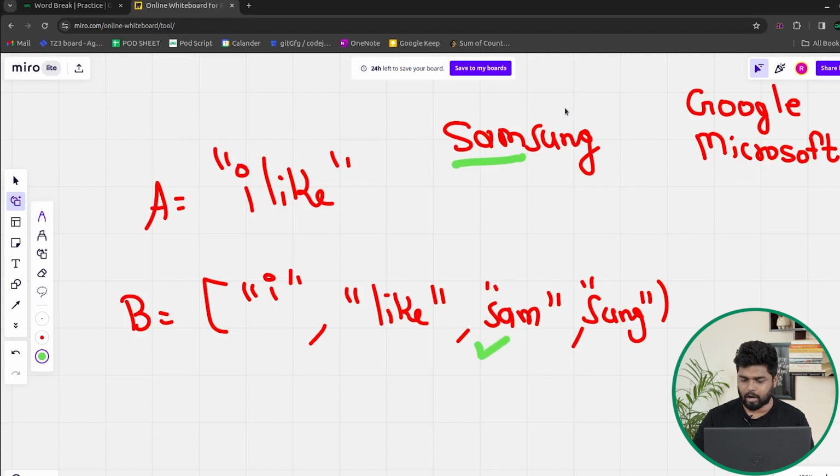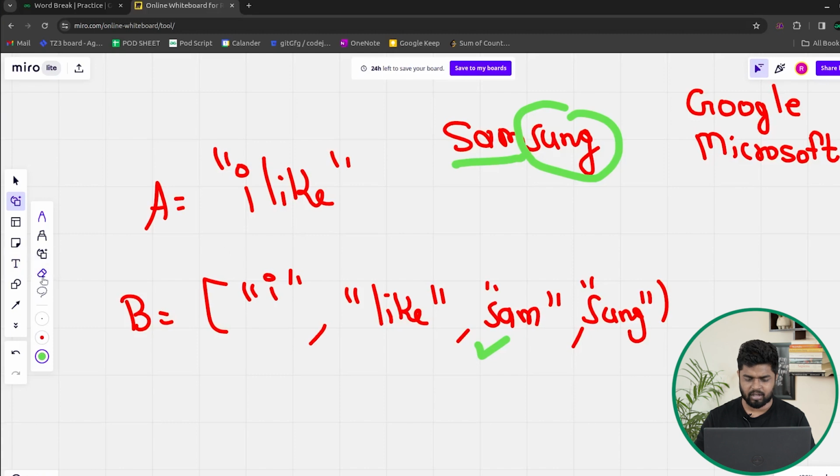So then we'll say that, okay, now for Sung we will apply the same operation, right? So we'll solve the smaller problem. It's like in the Fibonacci series, if you have to find the nth Fibonacci number, it is nothing but the sum of the n minus 1th plus the n minus 2th Fibonacci number. So similarly here also, when you have been given a bigger string, you keep on checking if you are able to find the starting part, till a specific point, present as a word inside the list, then for the rest of it, again you need to do the same process. So it's nothing but recursion. I hope that this part is loud and clear to everyone.